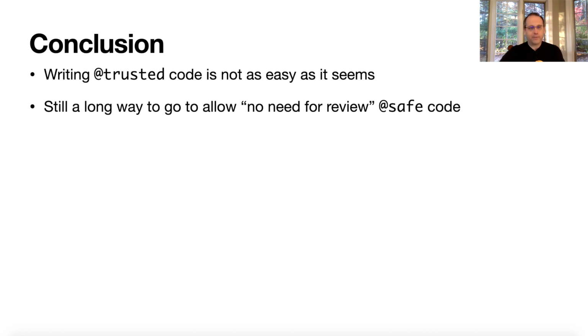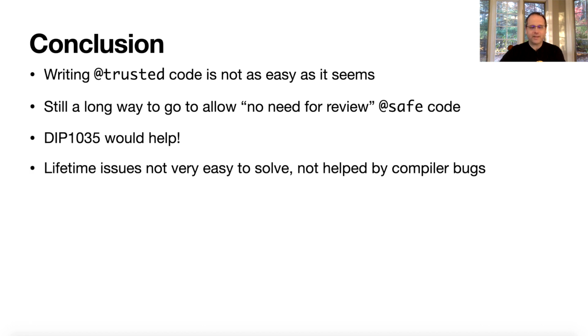DIP 1035 would help. I hope that gets passed. And finally, lifetime issues. I think D has been struggling with how to solve lifetime issues for maybe 8 years. DIP 1000, the live ownership borrowing stuff. It's not helped by the fact that the compiler has bugs and that things aren't fully specified.